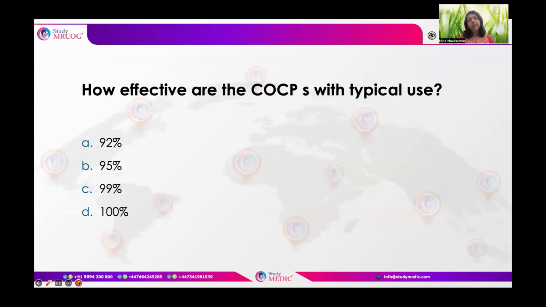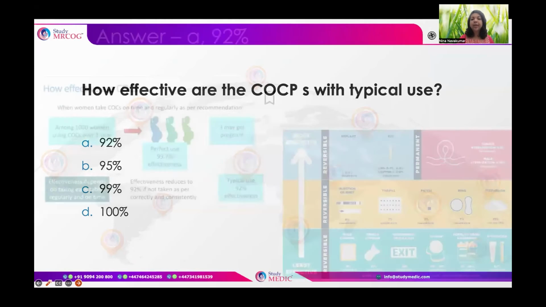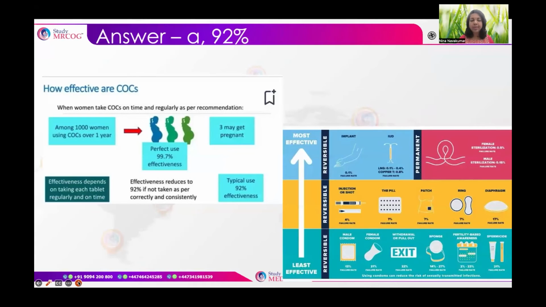Now, moving on to the failure rate as well as the effectiveness of the combined oral contraceptive pills with typical use. How effective are the COCs with typical use? There is something called perfect use and typical use, which we will come to shortly. The options are 92%, 95%, 99%, and 100%. With typical use, it is 92%. So the oral contraceptive pills are 92% effective with typical use.